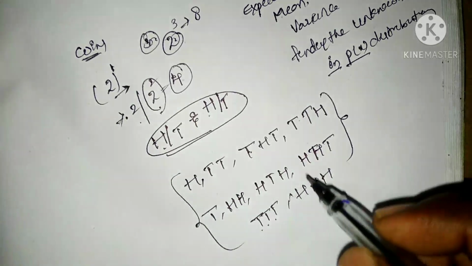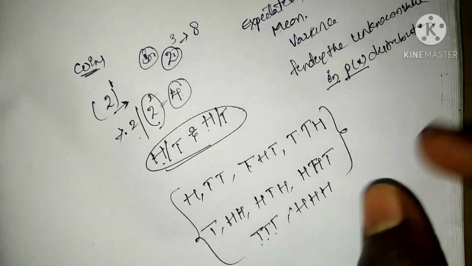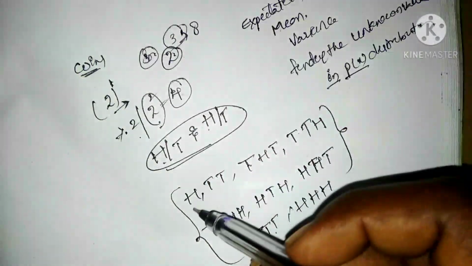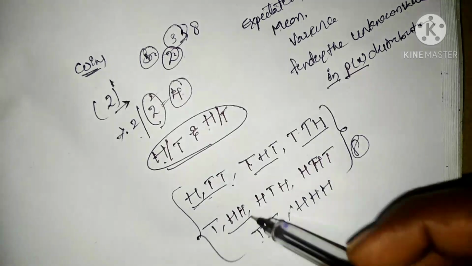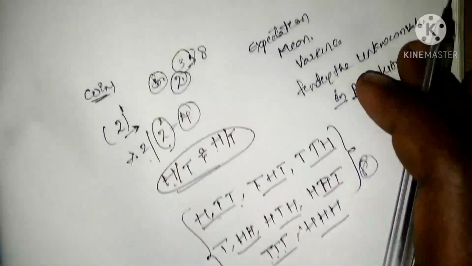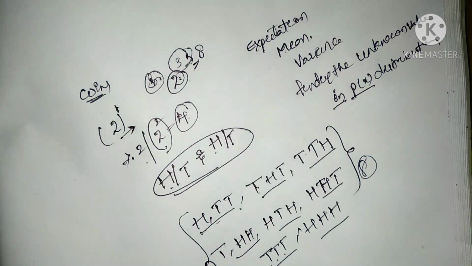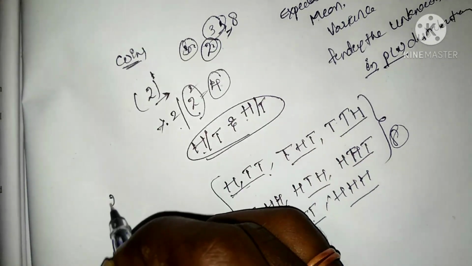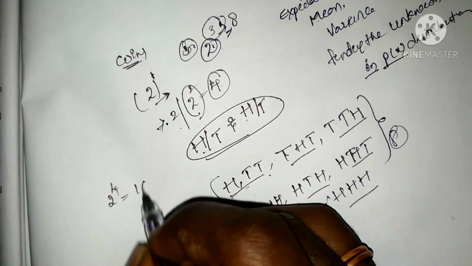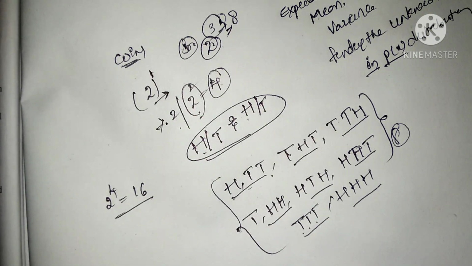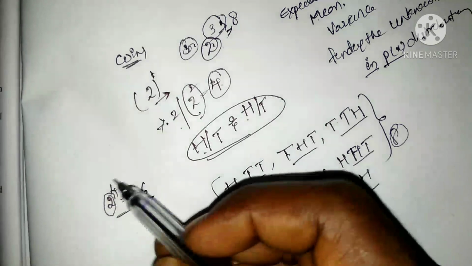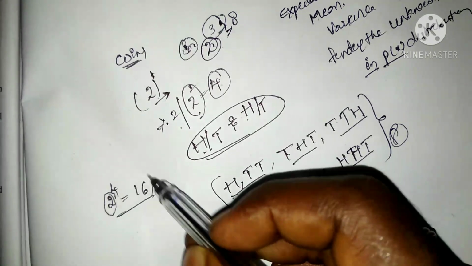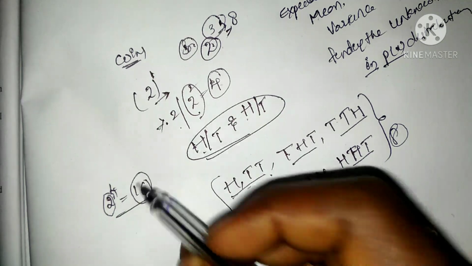These are the outcomes when we toss a single coin 3 times, so we get 8 outcomes: 1, 2, 3, 4, 5, 6, 7, 8. Similarly for 2 to the power 4 we get 16, and we can go on as many times as we want. Here 2 is our outcome and we toss 4 times, so the total outcomes are 16.